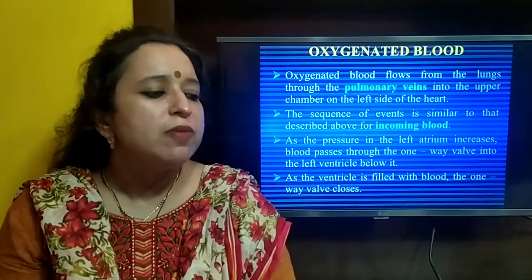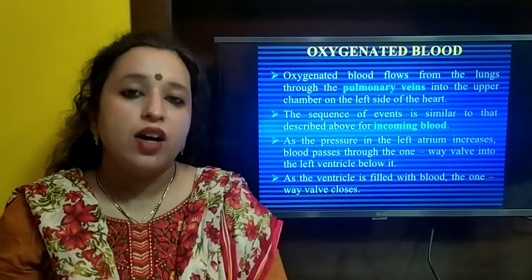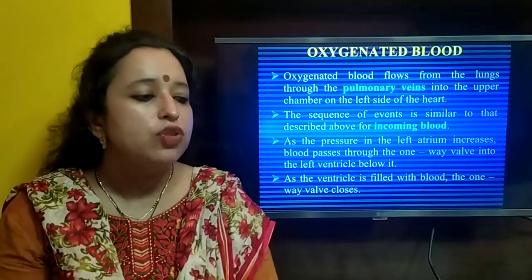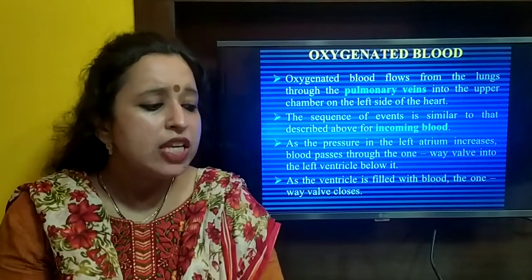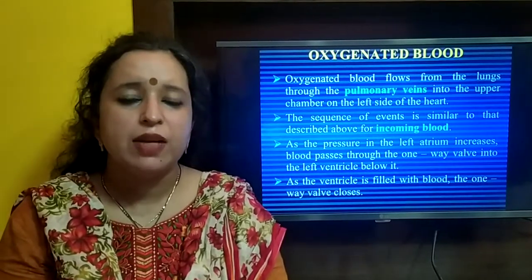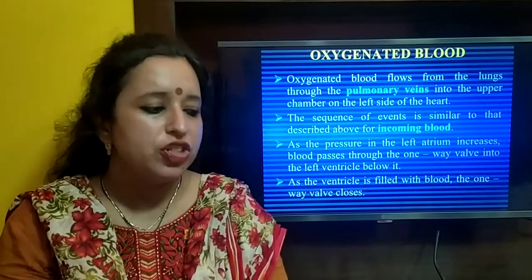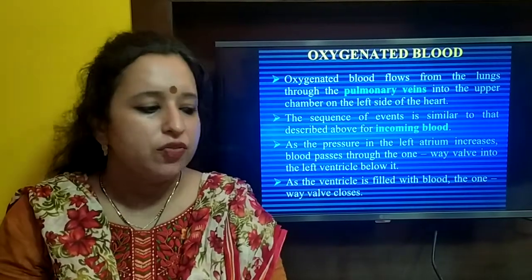In case of oxygenated blood, the blood is flowing from the lungs through the pulmonary veins into the upper chamber on the left side of the heart. The sequence of events is similar to that described for the incoming blood in the case of deoxygenated blood, which enters the right side of the heart.